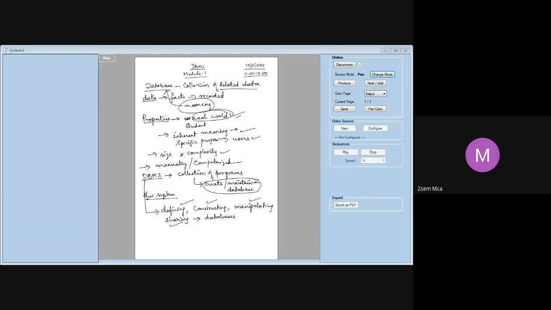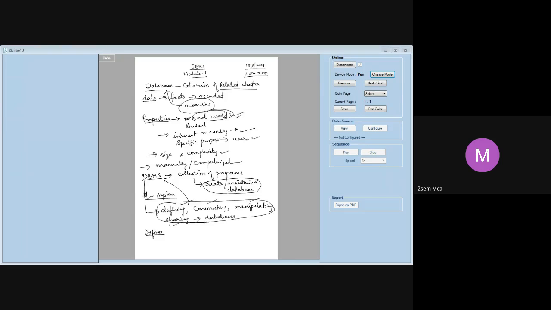When I say we define a database, construct a database, manipulate a database, share a database, what do these terms mean to us? What do we mean when I say we can define a database? For all these activities, for all these processes, we require a DBMS. That is where your DBMS comes into the picture.